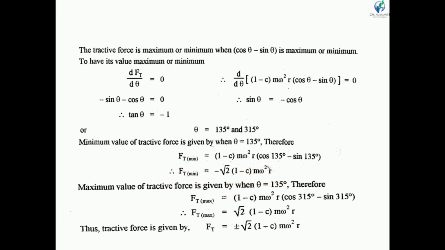Now when we put the value of θ equal to 315 degrees, we get the maximum tractive force. Ft max is equal to (1 minus c) m ω² r (cos 315 minus sin 315 degrees). If we simplify, we get Ft max equal to root 2 (1 minus c) m ω² r. So in general, we can write tractive force as plus or minus root 2 (1 minus c) m ω² r. So this is the equation of tractive force.